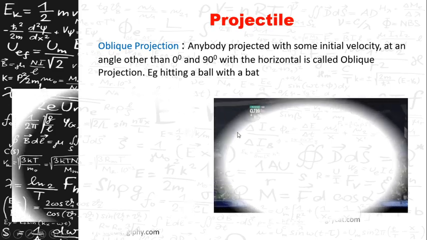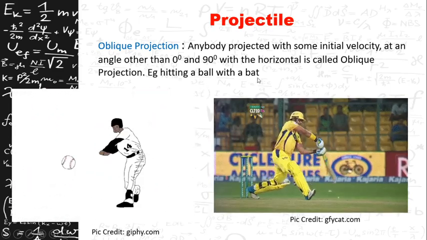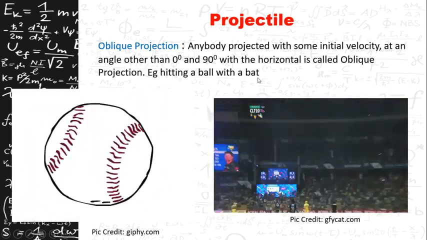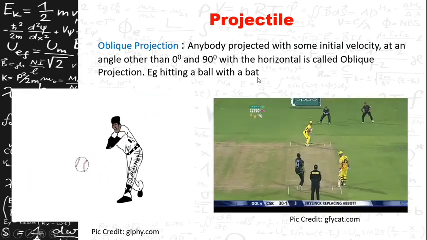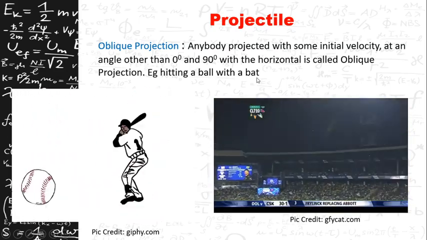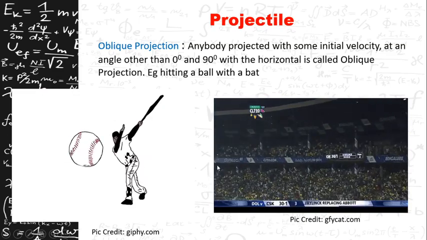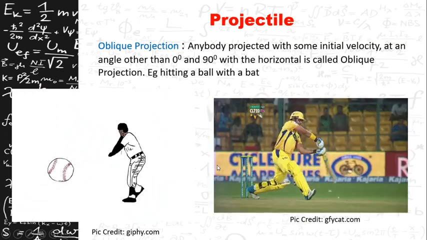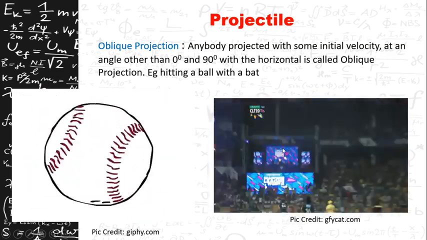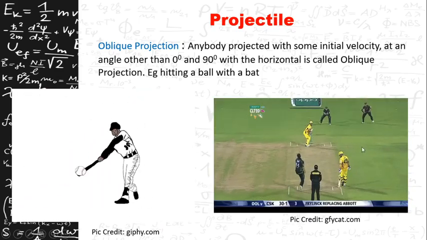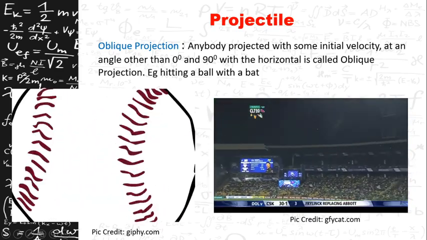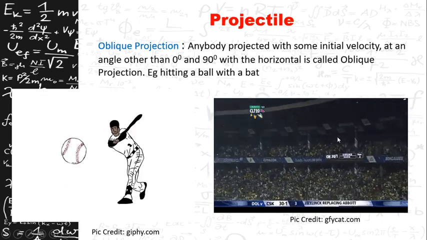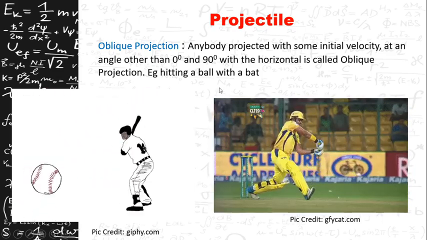So this is called as an oblique projection. Example, hitting a ball with a bat. If you hit a ball with a bat, it travels in a parabolic path and reaches the ground. It is an example for oblique projection. So let us see